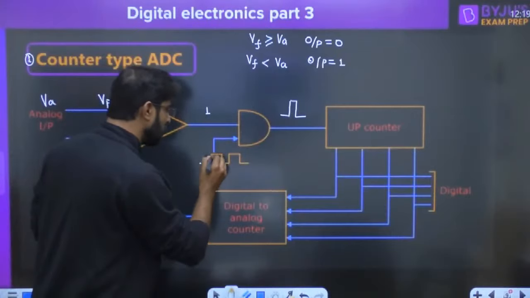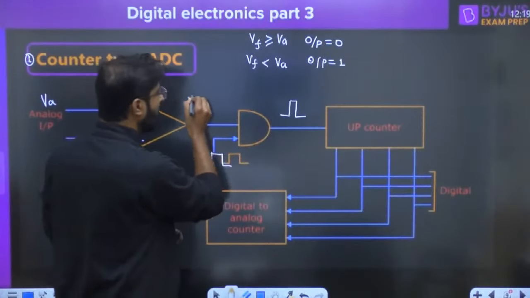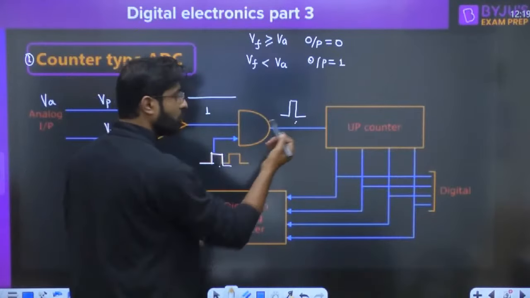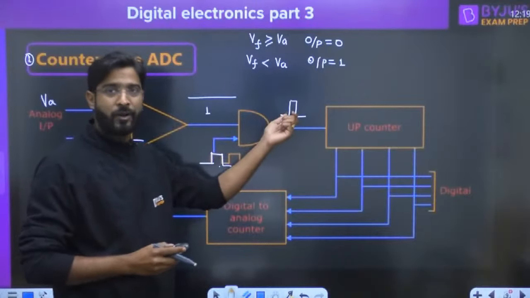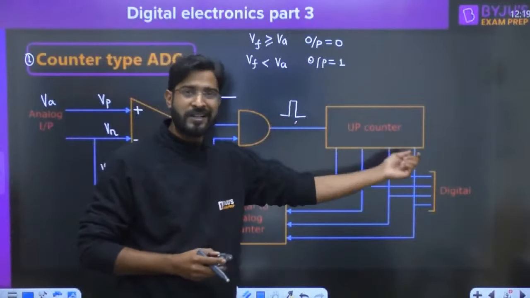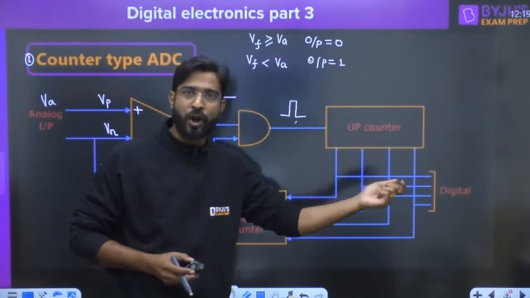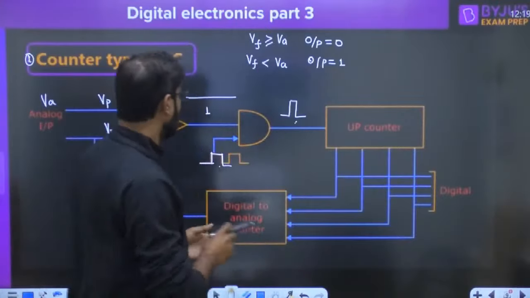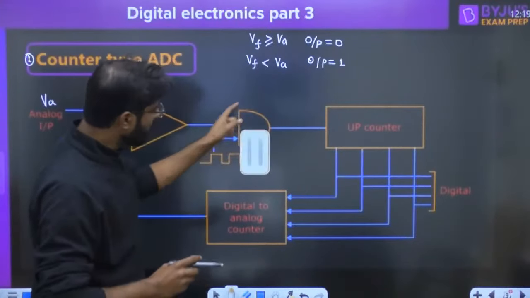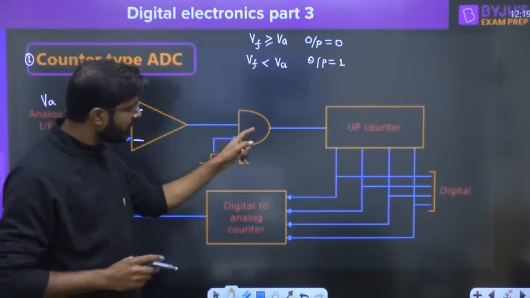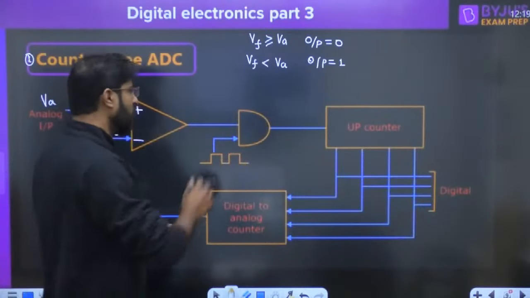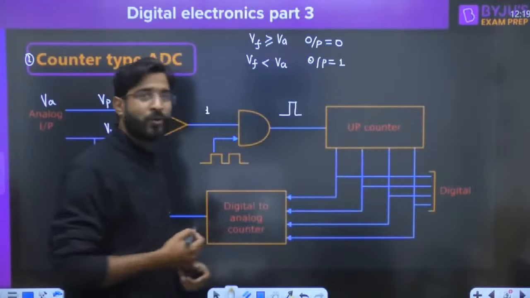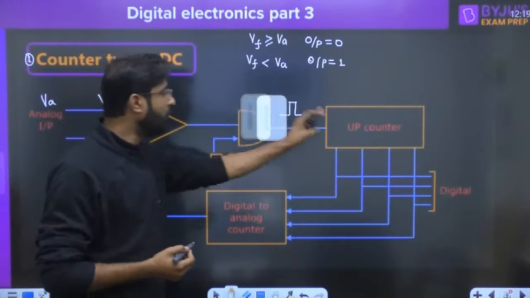In the AND gate, one input is the clock, like this, and suppose the other is a high voltage like this. Whenever you do the ANDing with this, you will get this type of signal at the output. This means the up counter receives a clock, and whenever the up counter receives a clock, the counter will increase its state by 1. So there is no extra role for this AND gate. The AND gate has only one role: whenever the comparator output is 1, that 1 should be converted into the form of a clock and applied to the up counter. That's why we are using this AND gate. And what happens if the 0 is there?